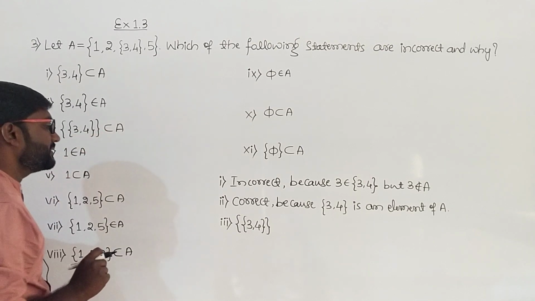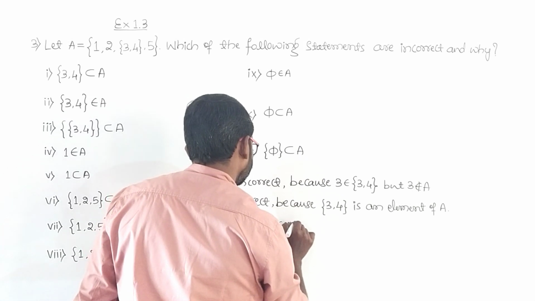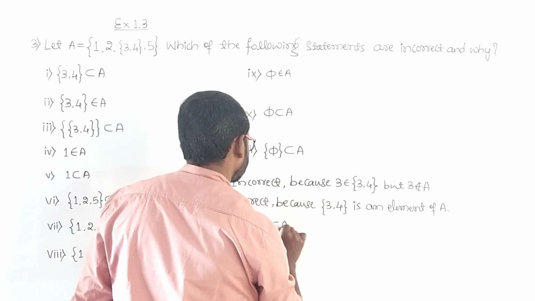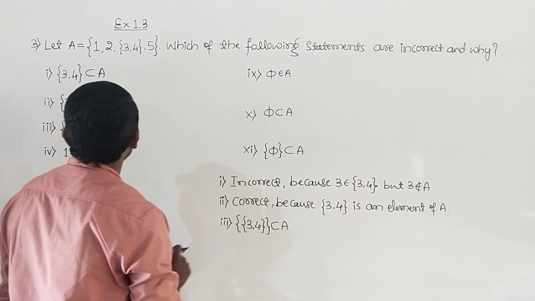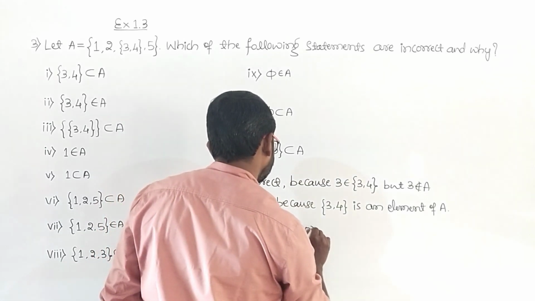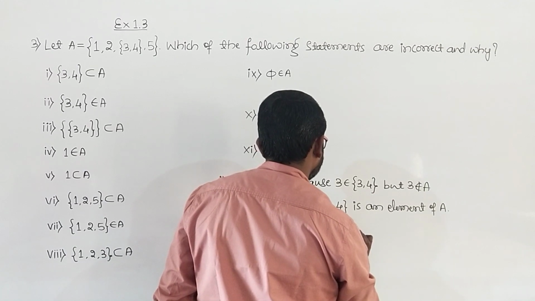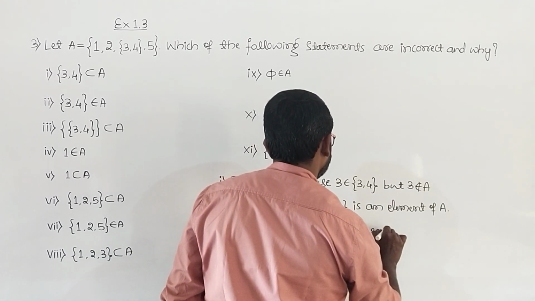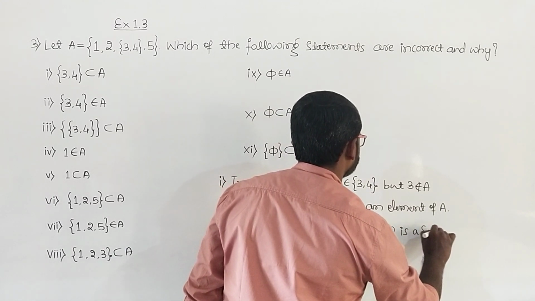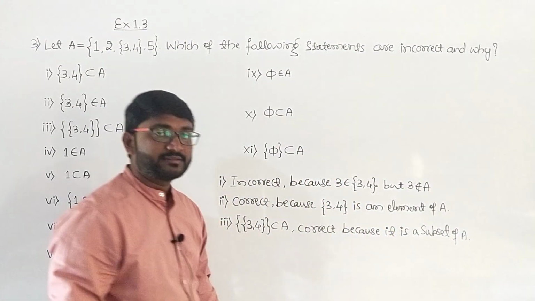That is why it is correct. Correct because it is a subset of A.